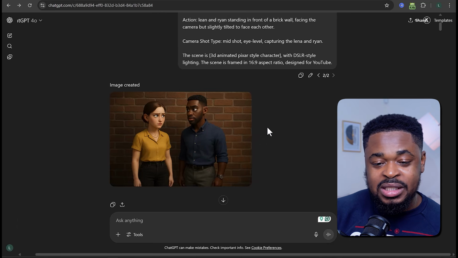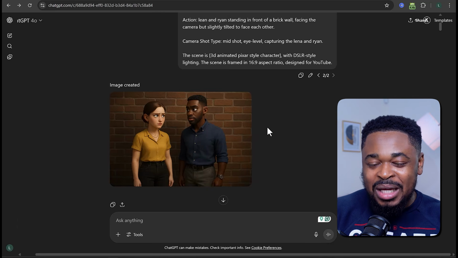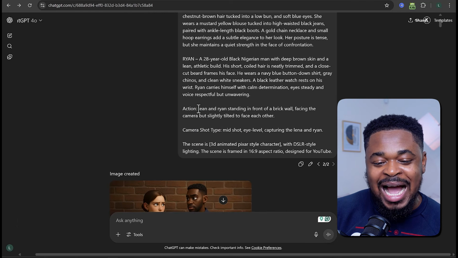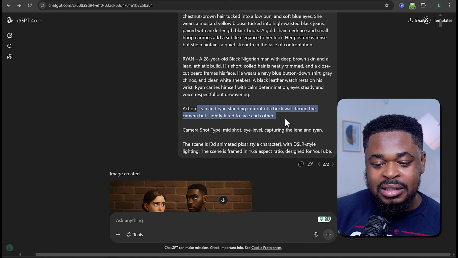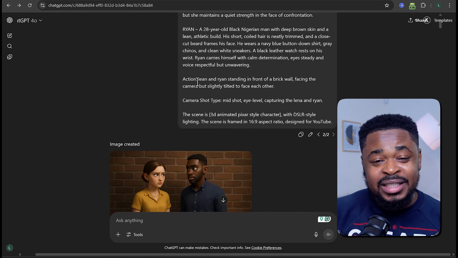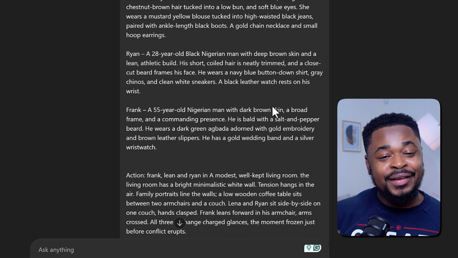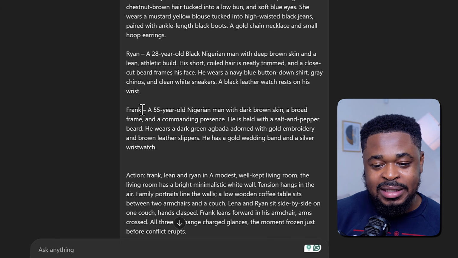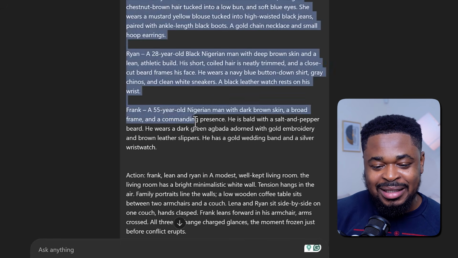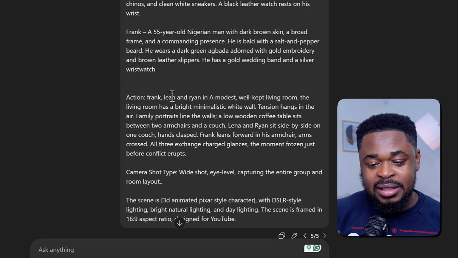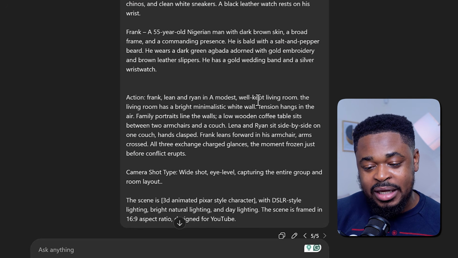Now, to keep this consistent, we are going to use the same character description, copy and paste. The only thing that will be changing would be this action here and maybe the camera shots. These are the only things that will be changing. So for the next scene, we want Lena, Ryan, and Frank. So Frank is the dad, and we've added the 3 character descriptions here and the action, what we want them to do. Frank, Lena, and Ryan in a modest, well-kept living room.